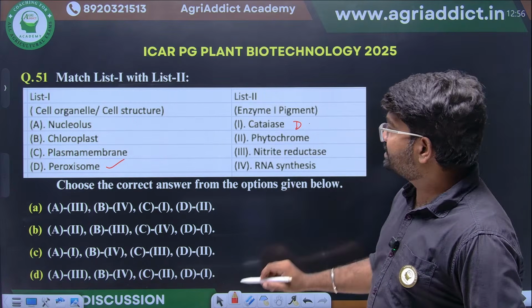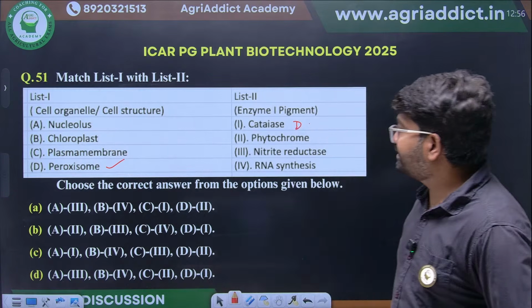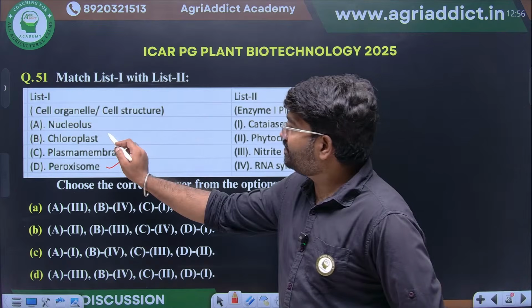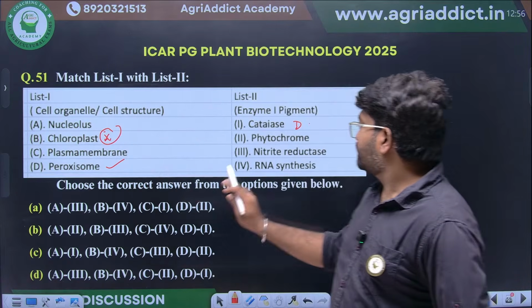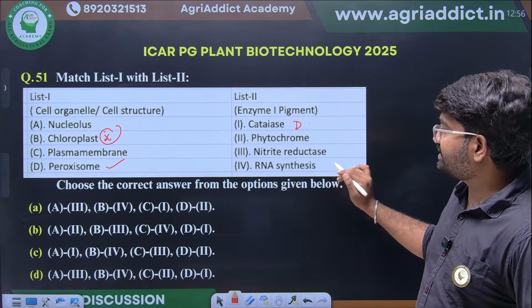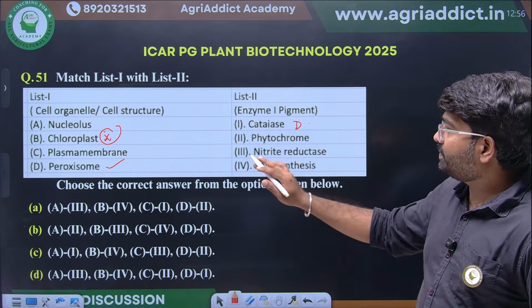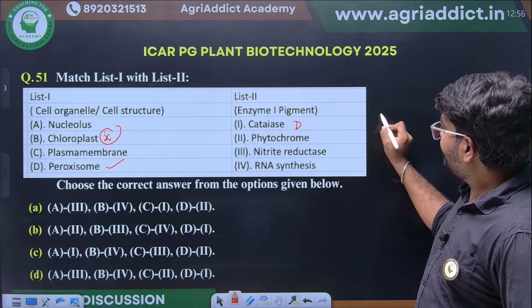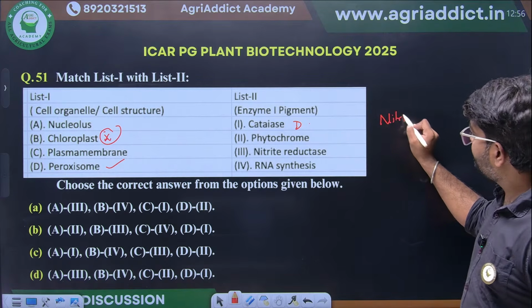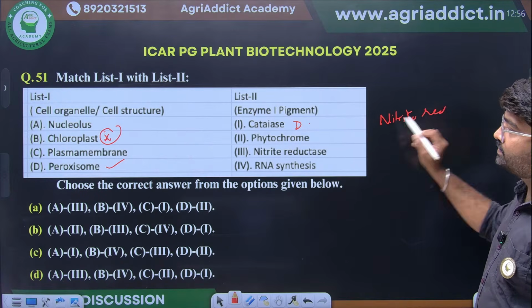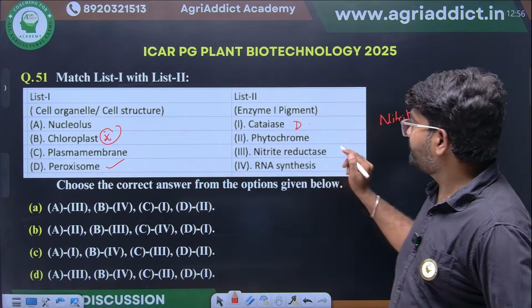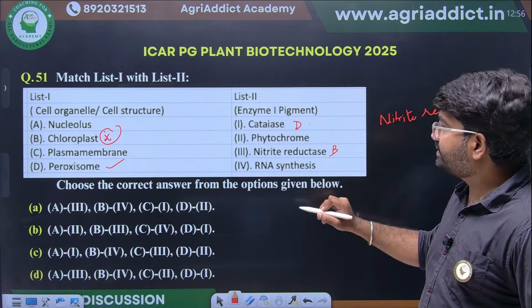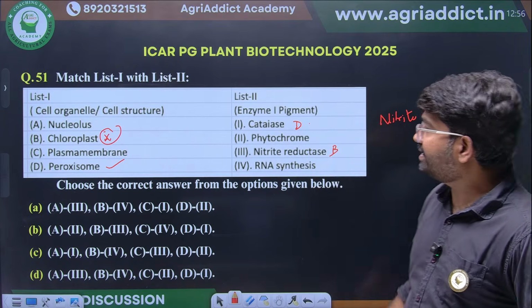Next thing. Chloroplast is the major site for what? It's a major site for nitrite reductase. This is clear, na? So this will come option B. Chloroplast will come nitrite reductase.